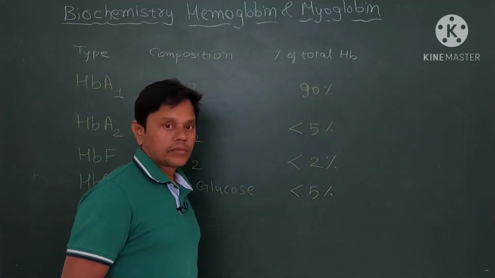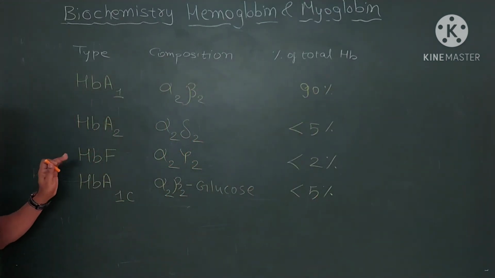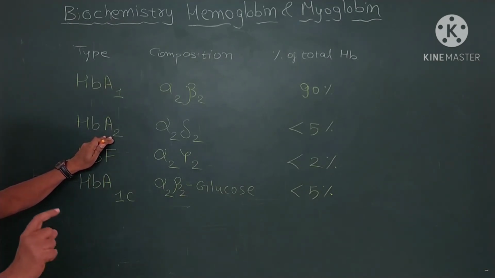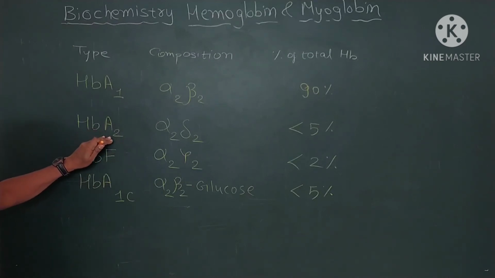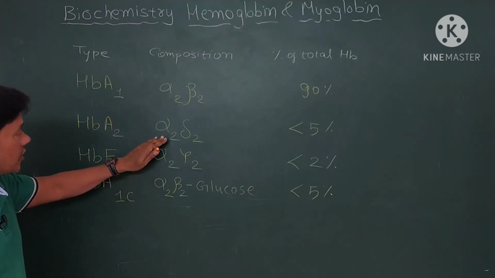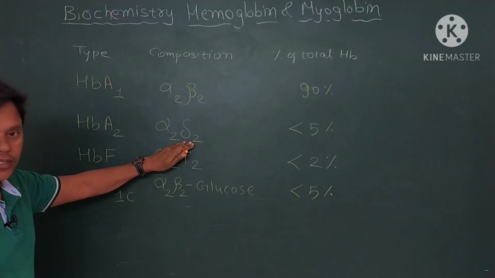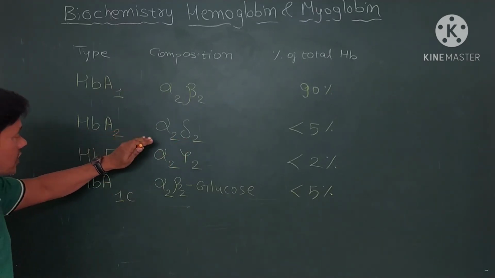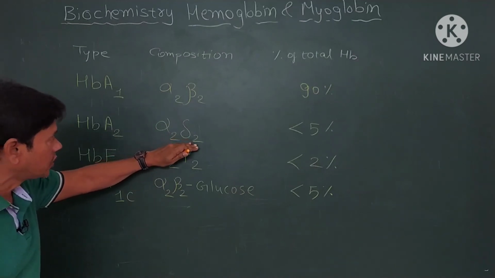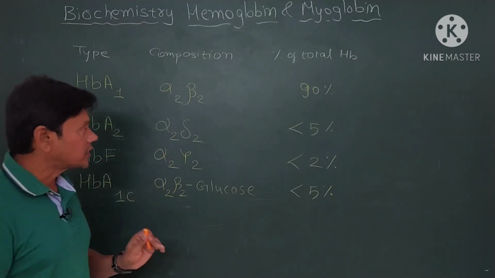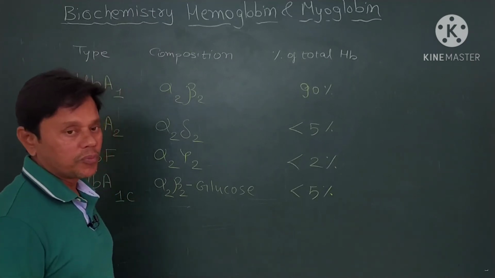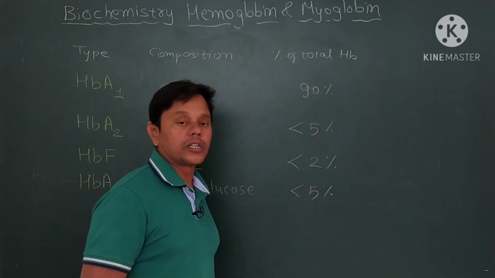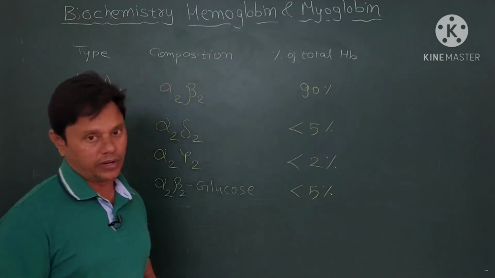Now the second adult hemoglobin is HbA2, but in a small proportion. HbA2 consists of 2 alpha chains and 2 delta chains, and the percentage of adult hemoglobin HbA2 is less than 5% of the total hemoglobin.